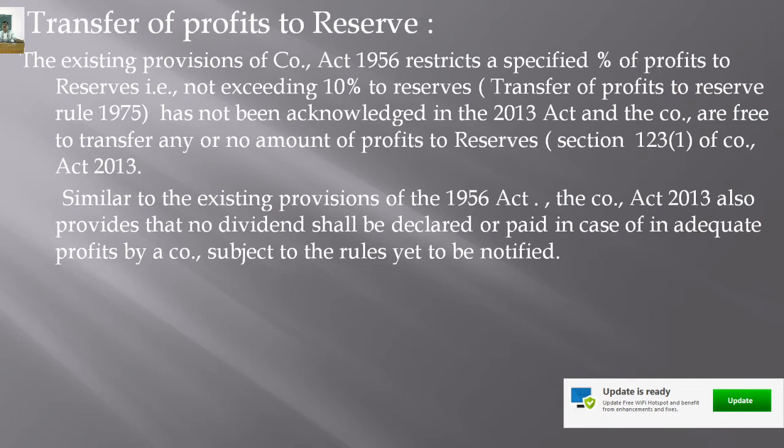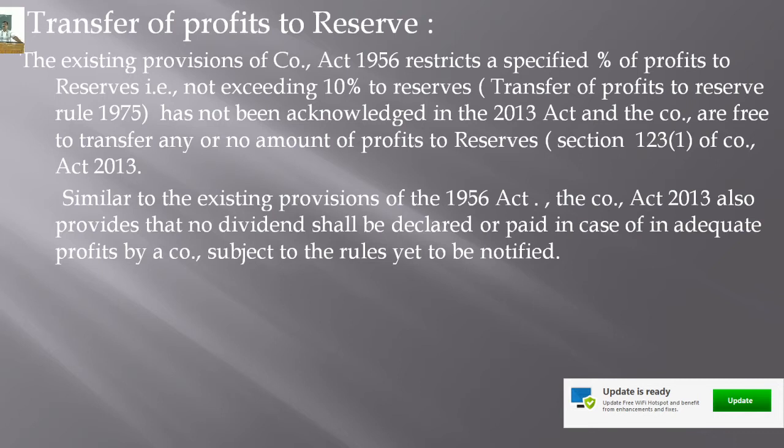If the company earns profit in a particular year, the company should transfer not more than 10% of its profit to general reserve every year. That is as per the provisions of the Companies Act 1956, under the transfer of profit to reserve rule 1975. But this has not been acknowledged in the 2013 Act, and the companies are free to transfer any or no amount of profit to the reserve.